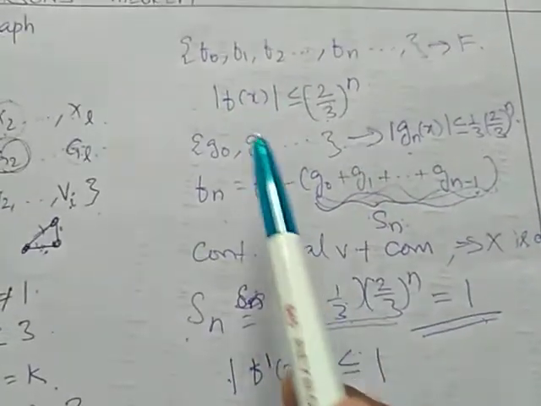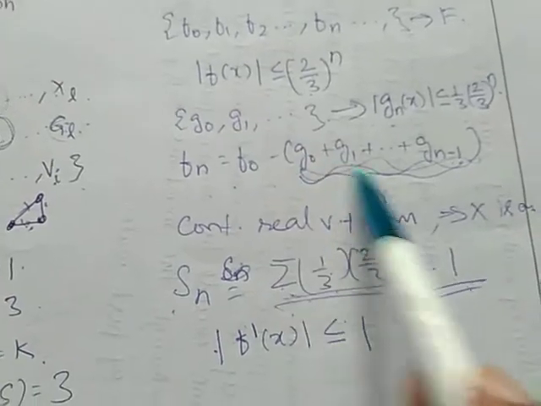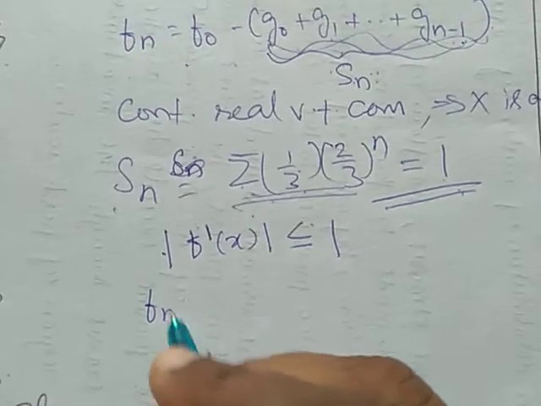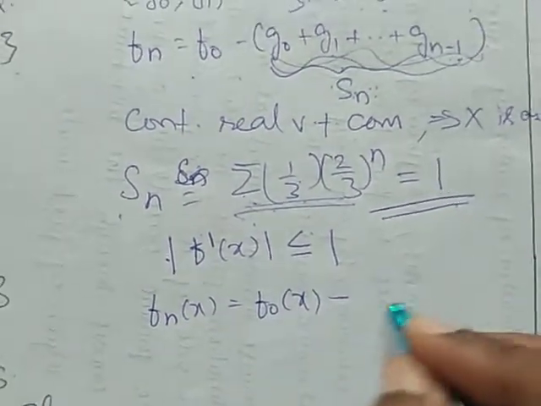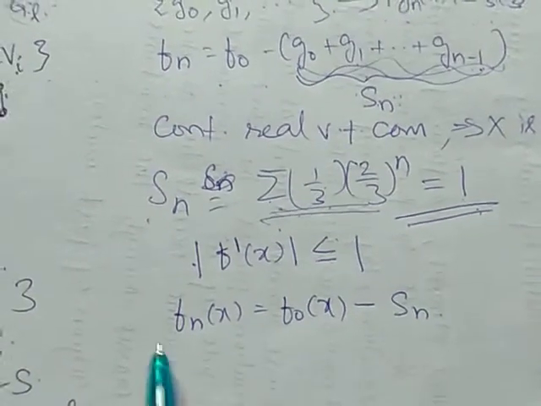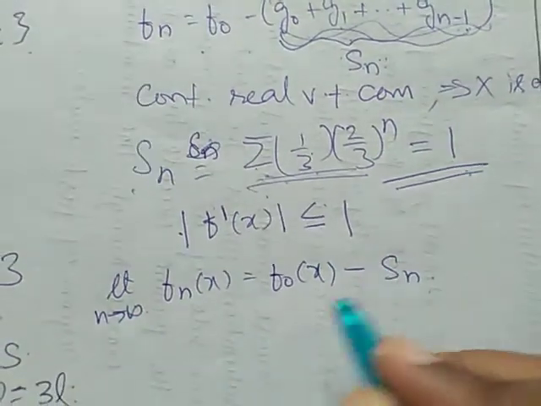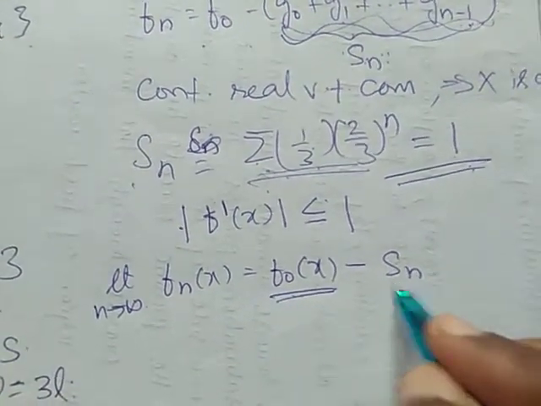Therefore, finally, we are having Fn is equal to F0 minus Sn, right? Fn of x is equal to F0 of x minus Sn. When we take the limit on both sides, limit n tends to infinity. Here we do not have any n term. Here we are having the n term.